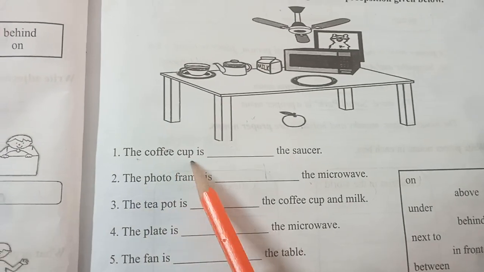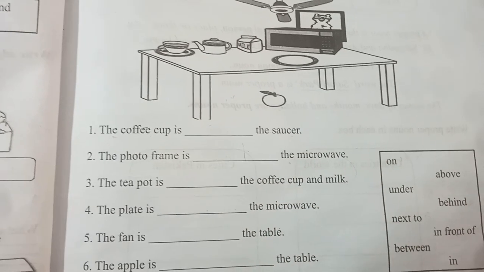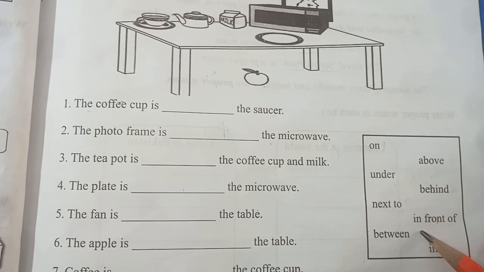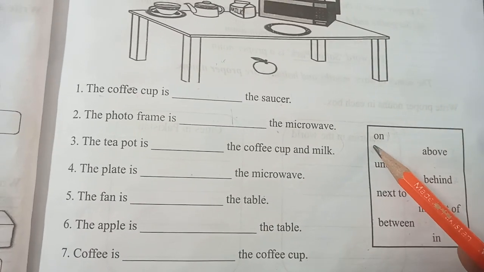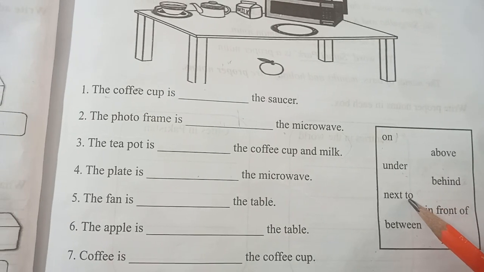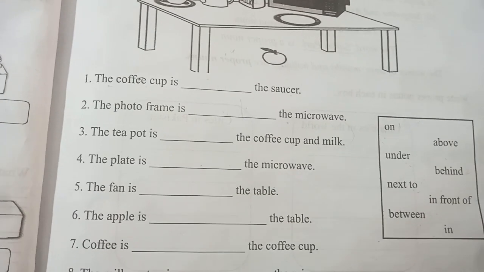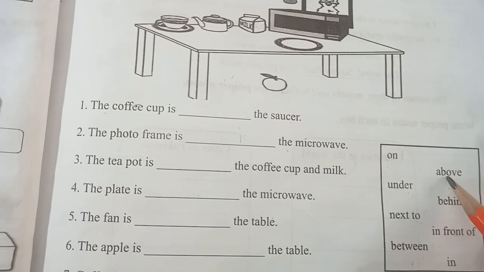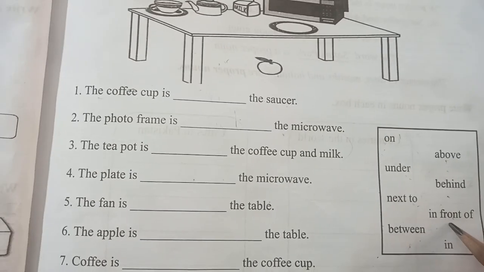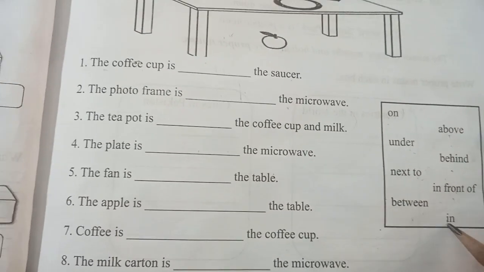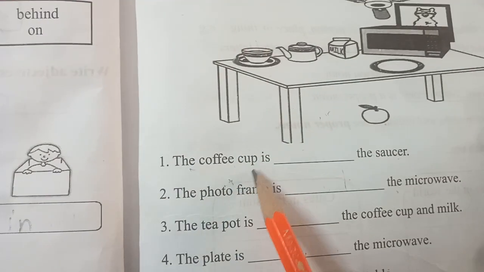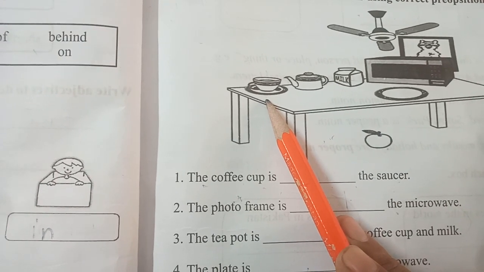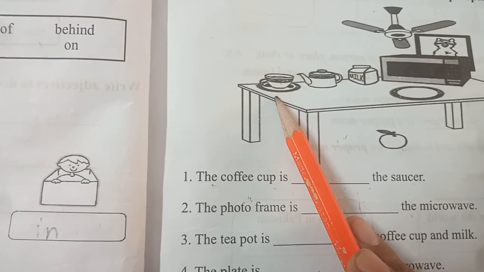The coffee cup is dash the saucer. First we have to read the words: on, under, next to, between, above, behind, in front of and in. On means on top of it, under means below it, next to means beside it, between means in the middle of the two, above means over it, behind means at its back, in front of means ahead of it, and in means inside it. The coffee cup is dash the saucer. The coffee cup is on the saucer, on top of it.